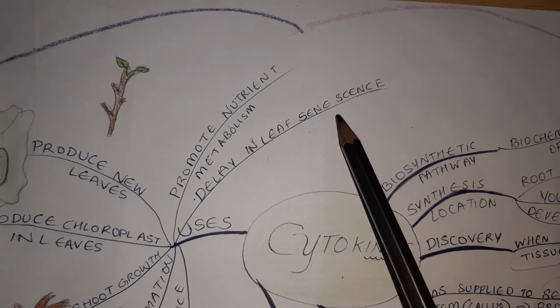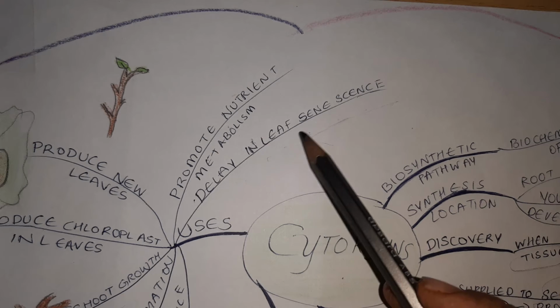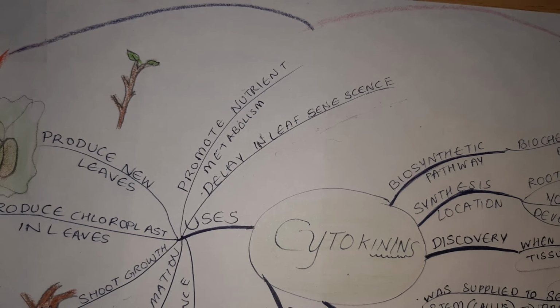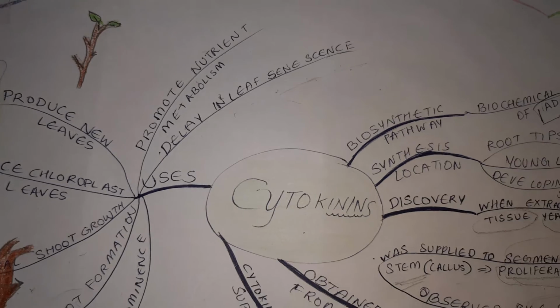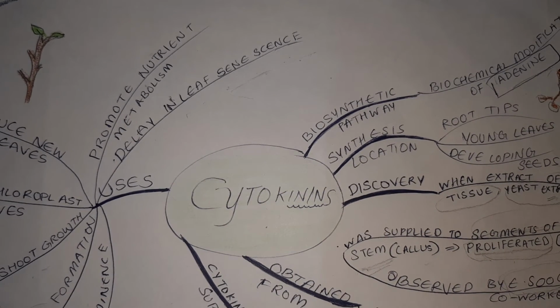They delay leaf senescence. Senescence means falling off or old age. When a leaf dries up, this is known as the leaf has undergone senescence. So cytokinins delay the leaf old age. These are all the uses of cytokinins. We have covered what all was given in the NCERT. Let's revise it once again.